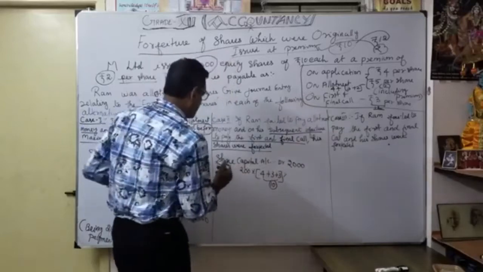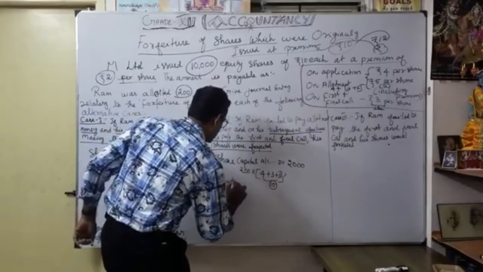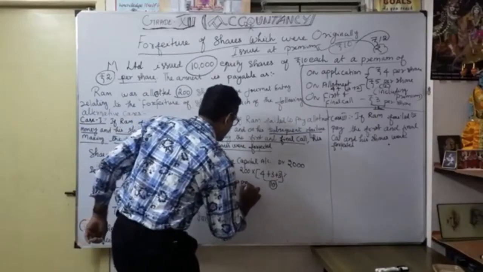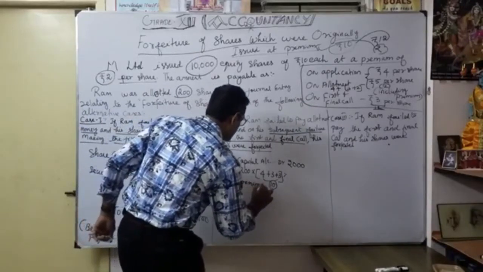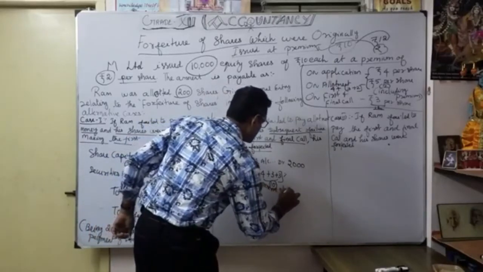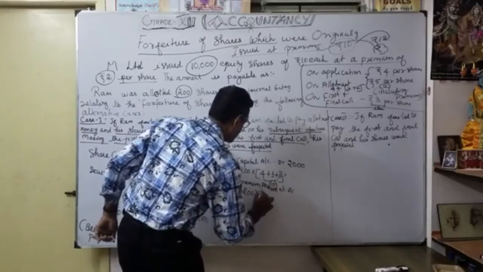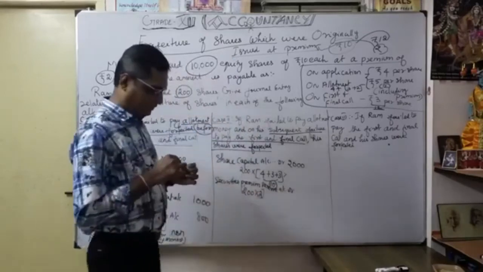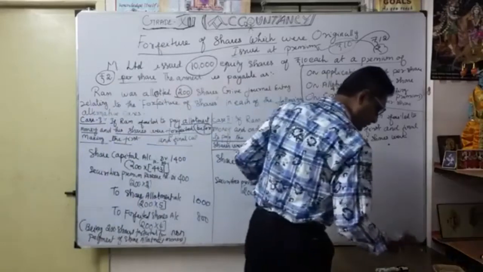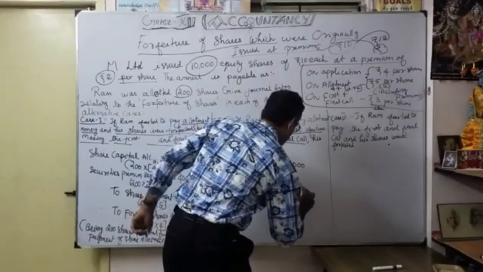Here also I will show separately securities premium reserve account debit, how much? 200 into 2 rupees. You know very well, right? 200 into 2, so how much will it come? It will come 400. So the debit part is over.